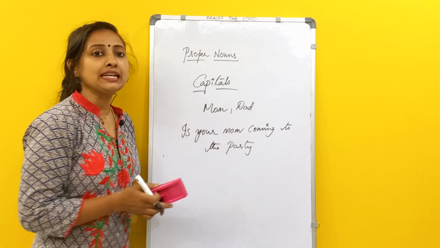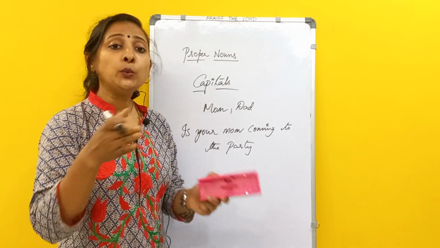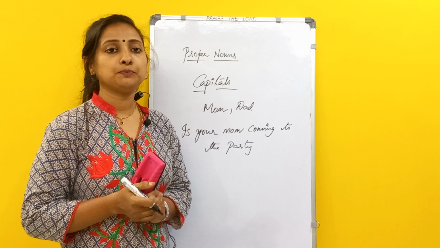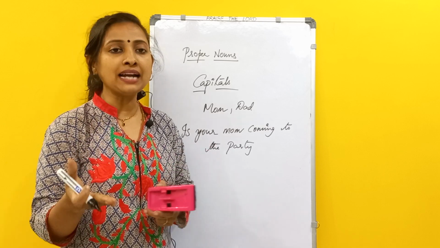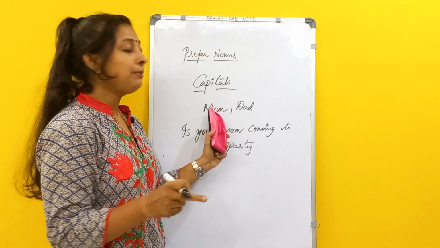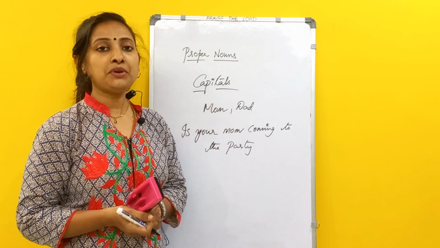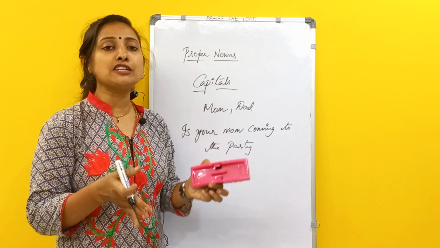But if you are saying, ask your mom whether she will come to the party, whether she will attend the party. Ask your mom. Okay, so there you will be using a capital. There you can use a capital letter, right? So this is when coming to relationships.